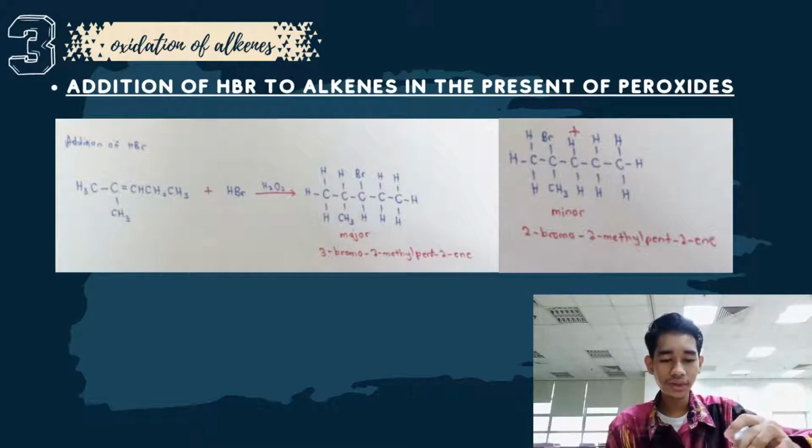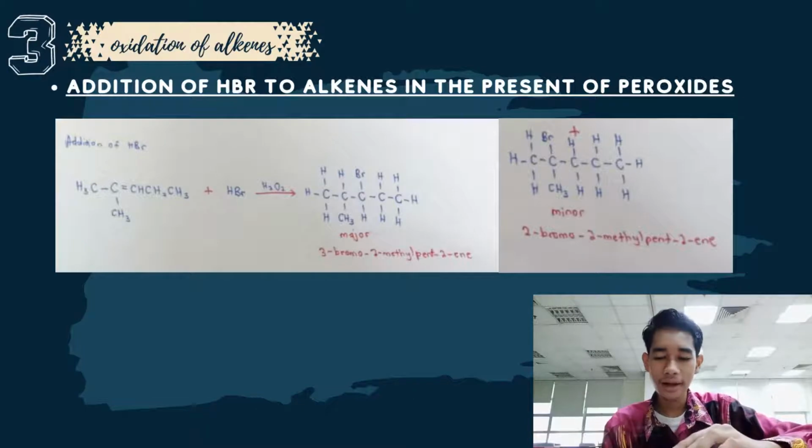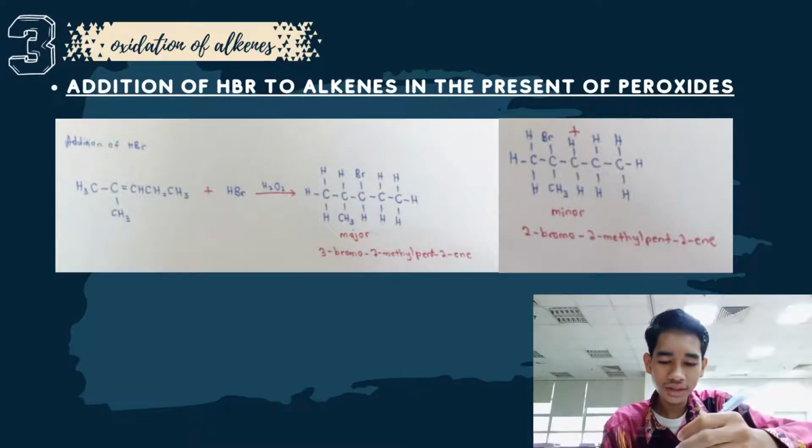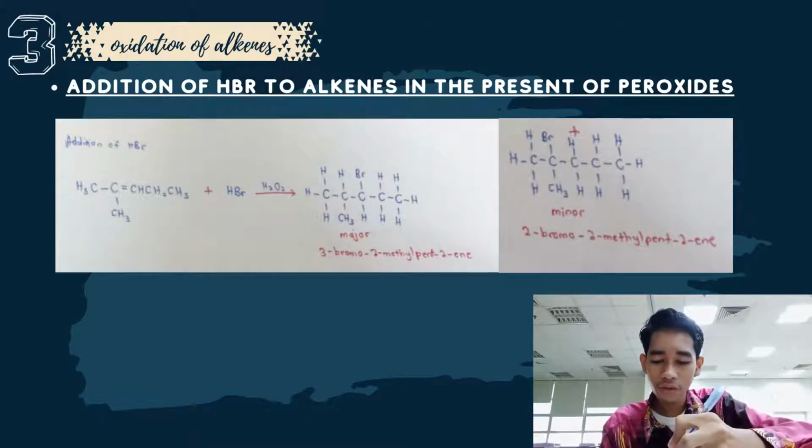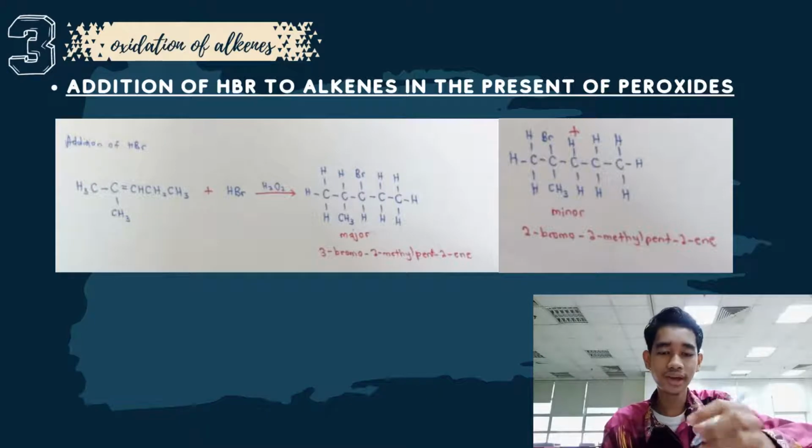Here we look at the carbon atoms with the double bond. The third carbon has one hydrogen, while the second has no hydrogen bonded directly.